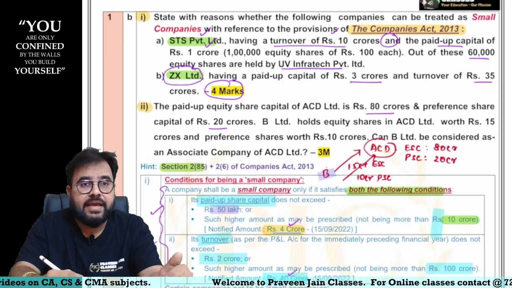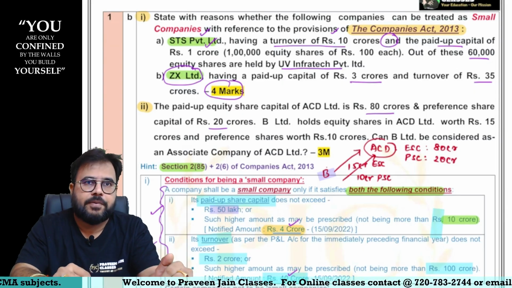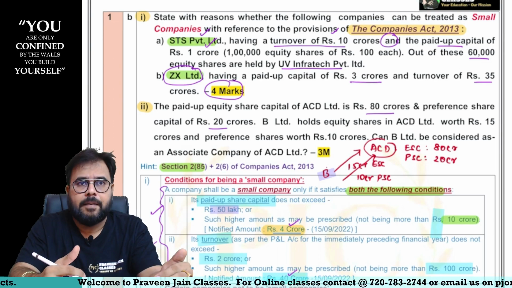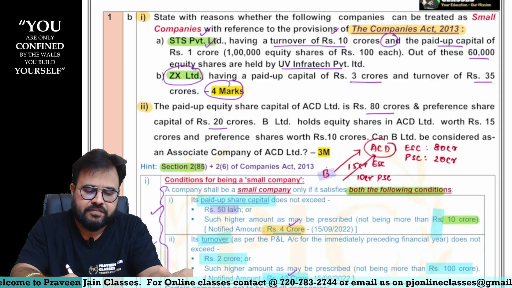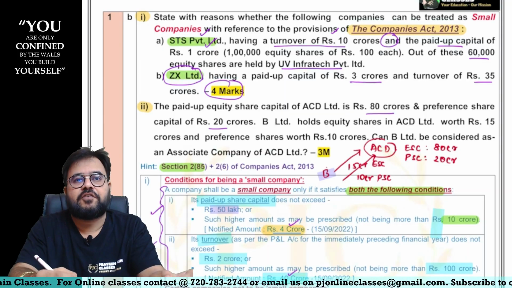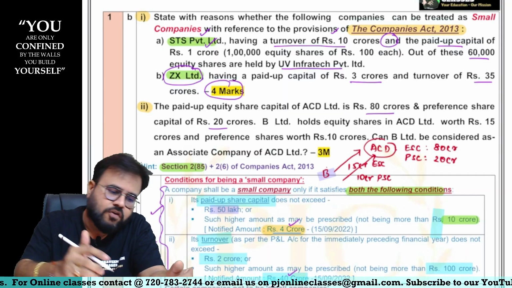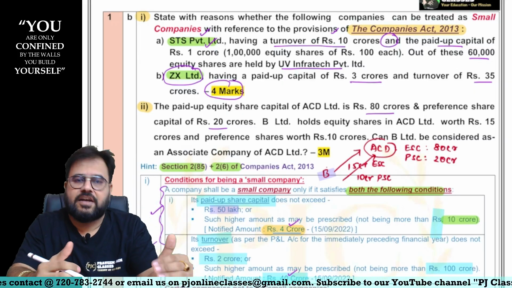So obviously B is the influencer company, ACD is the influenced company, sir. Obviously, if at all anybody has to be called an associate, that will be only B Limited, sir. But to call yourself an associate, there is a definition, sir. The definition is given in section 2 clause 6 of the Companies Act, sir. So let us now try to find out what the definition is, sir.